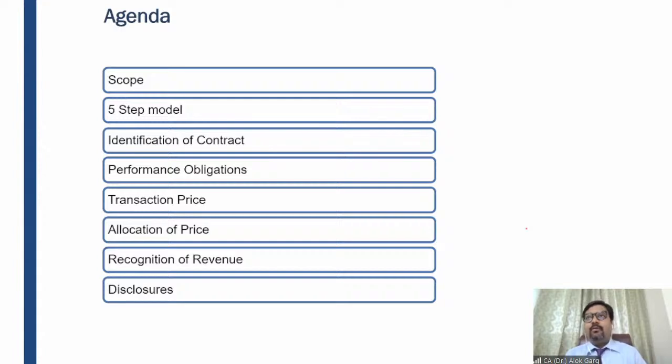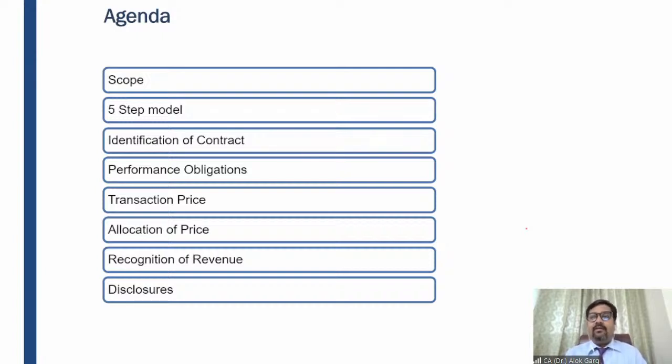So in that particular step one, we have also covered combination of contracts, I mean to say when two different contracts can be combined. And we have also discussed modification of the contract. So when a contract will be considered as a separate contract, or when it will be considered as an amendment in the existing contract, or cancellation of the existing contract and formation of a new contract. So we have covered these aspects in step one of this 5-step model of Ind AS 115, identification of contract, right?